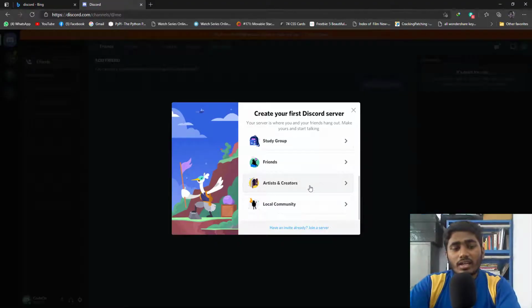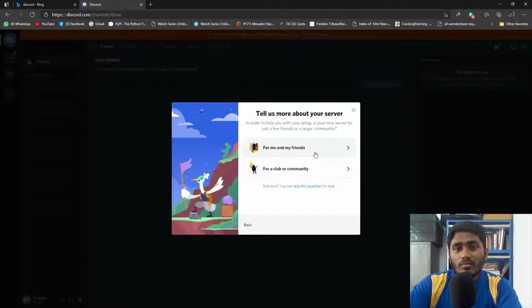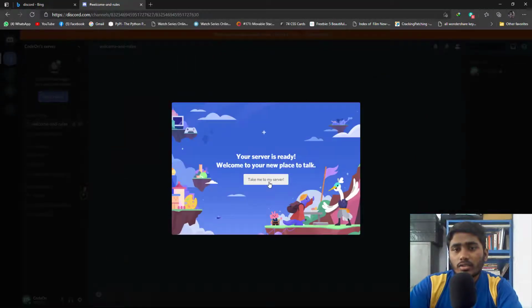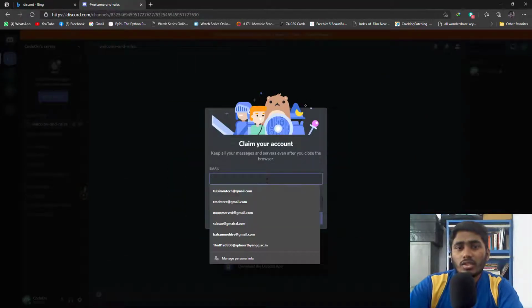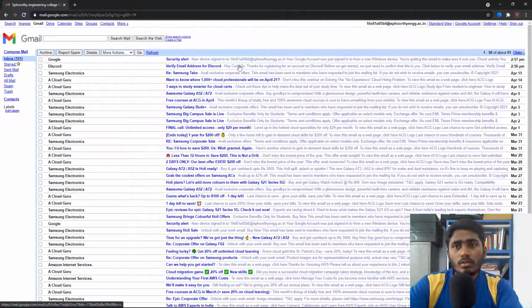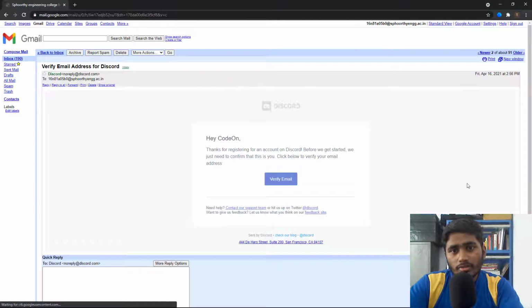So I'll select artists and creators. For me and my friends, for a club or for a community, I'll select for a club and community. It's the Codon server. It is asking me to upload a photo. I'll leave it as it is. I'll create. Now take me to my server. Now it is asking for email name. I'll enter the email name. I'll enter the password.